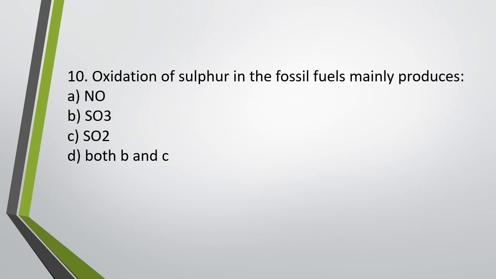Question number 10. Oxidation of sulfur in fossil fuels mainly produces NO, SO3, SO2, both B and C, that is SO3 and SO2. The correct answer is option D. It produces both SO2 as well as SO3.